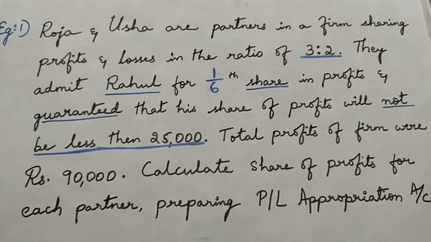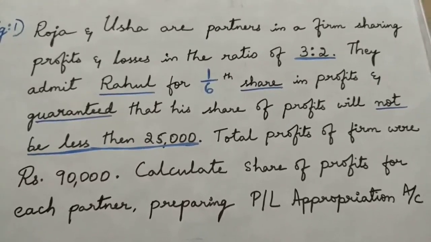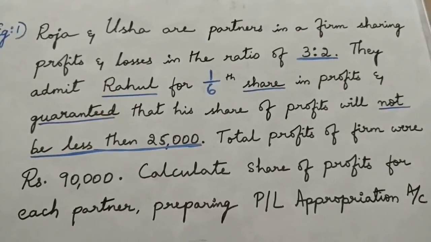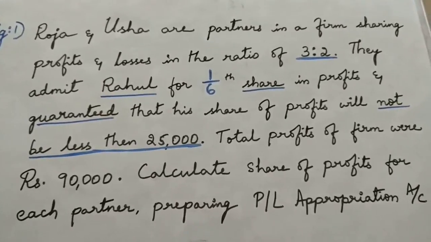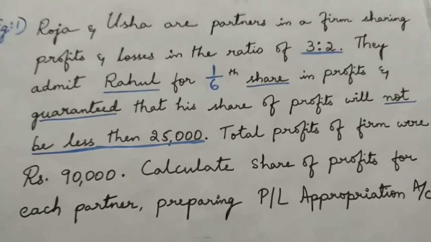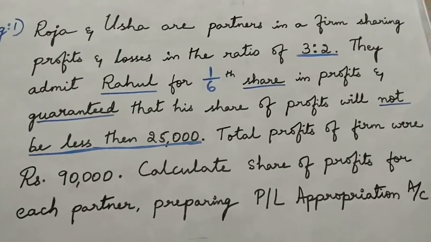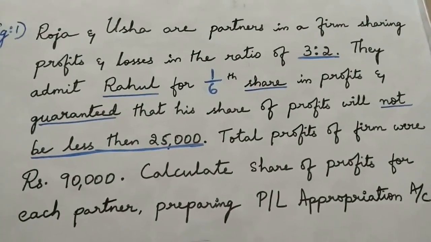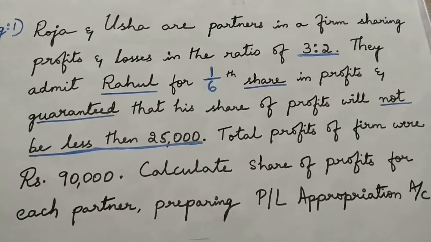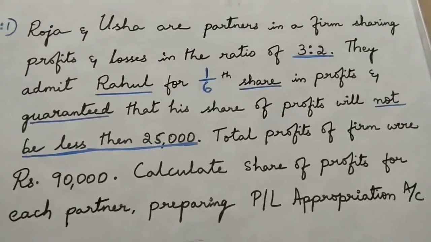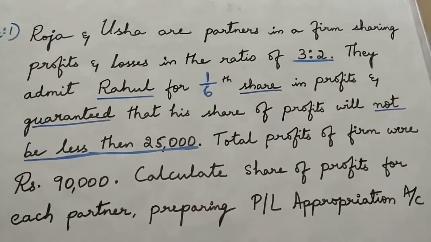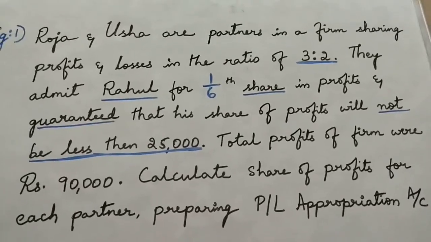Coming to the question, example 1, let us read the question. Roja and Usha are partners in a firm sharing profits and losses in the ratio of 3:2. They admit Rahul for 1/6 share in profits and guaranteed that his share of profits will not be less than 25,000. Total profits of the firm were rupees 90,000. Calculate the share of profits for each partner, preparing profit and loss appropriation account.